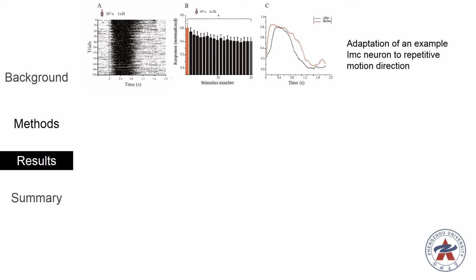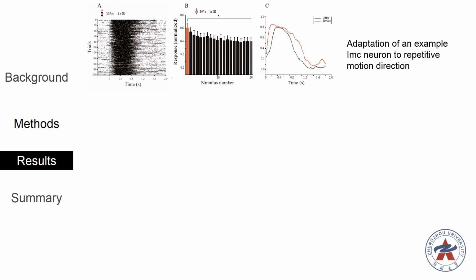Firstly, we want to know if this adaptation exists in IMC. Figure A shows the raster plot of an example IMC neuron to repeated stimuli. Figure B shows the average response across the trials. Figure C shows the first presentation is significantly greater than the last one. So, this example IMC neuron shows adaptation to motion direction.